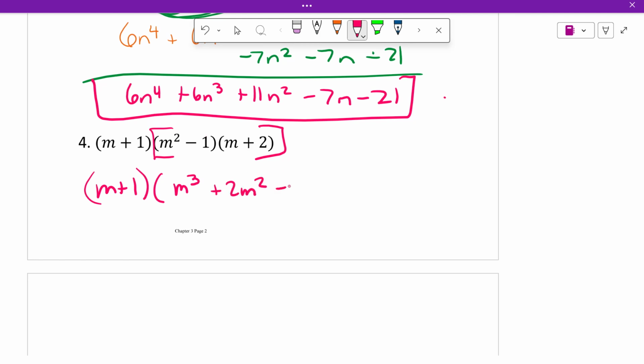Negative 1 times m is negative m minus 2. So now I have a binomial times a polynomial because we had no like terms there. So if you have no like terms, you just have no like terms. That's fine. Not the end of the world.